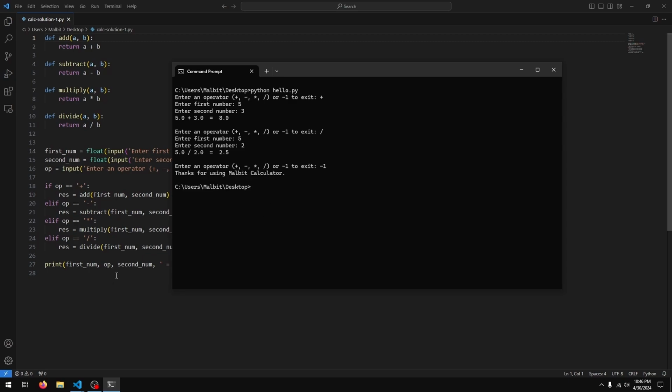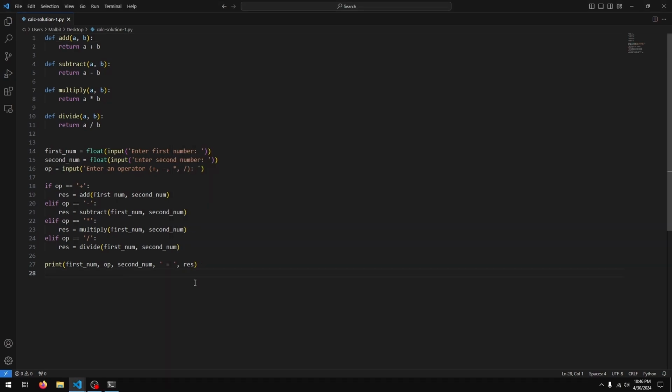So let's see how we do this in code. I have the solution for challenge 3 open here, and we'll just modify this. So what I'm going to do first is to just move this operator line to the top. If you actually have your cursor on this line and hold down the Alt key on your keyboard, you can use the arrow keys to move this line up or down. And I'll change the prompt here to say enter an operator or -1 to exit.